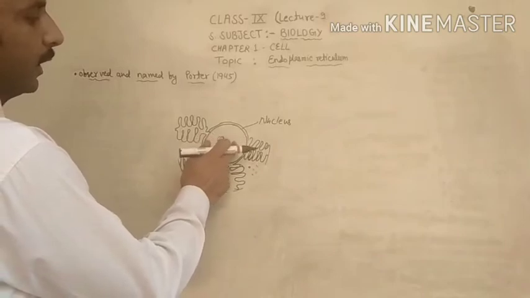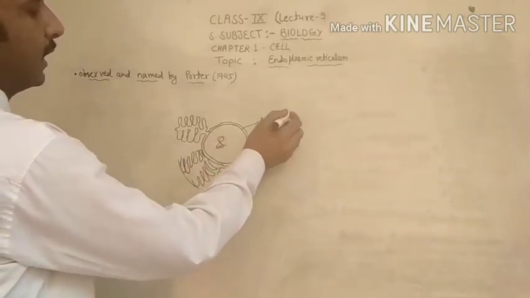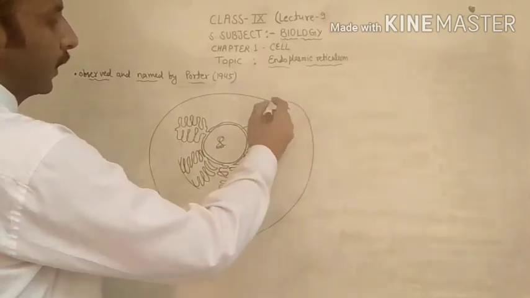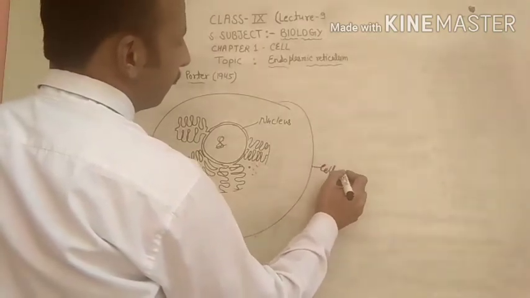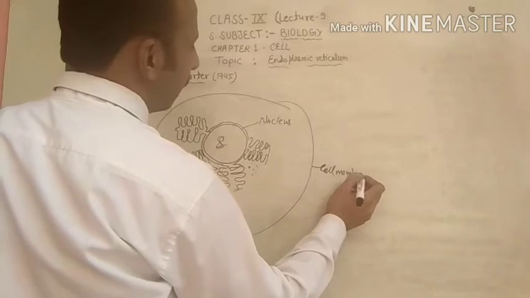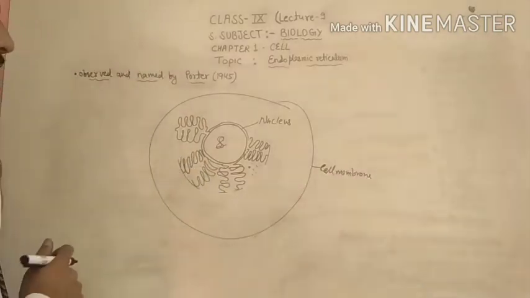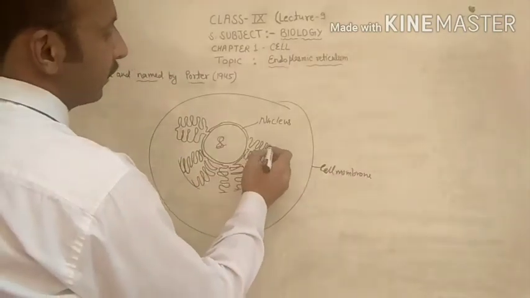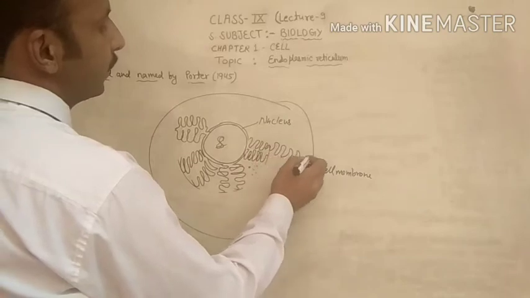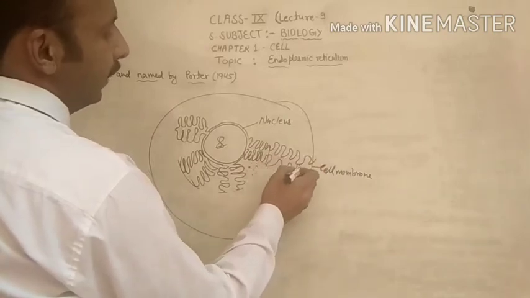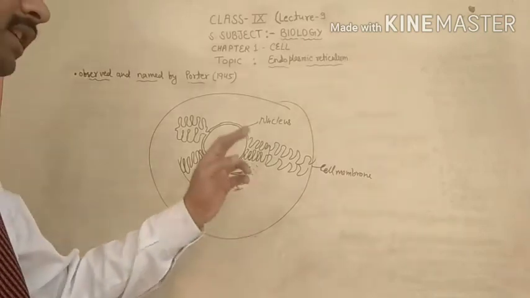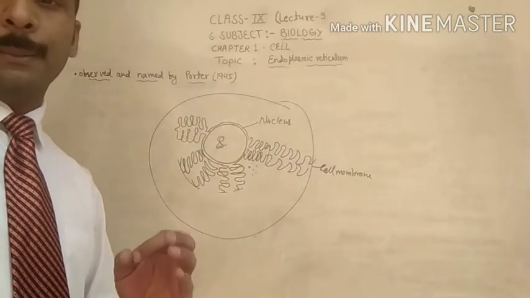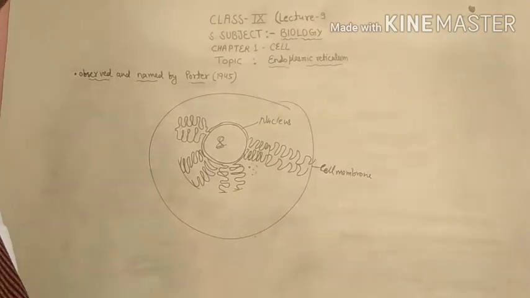So the endoplasmic reticulum starts from the nucleus and ends at the cell membrane, or plasma membrane. It may touch the outer covering, which is called the cell membrane or the plasma membrane.